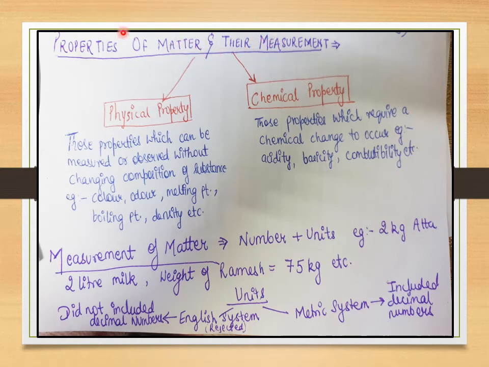First of all, let's understand properties of matter. Properties of matter are divided into two different kinds. Any matter has two different properties. The first property is the physical property. These are those properties which can be observed, and please remember, they can be observed and measured without changing any composition in the matter. I am not going to change the composition of the matter.